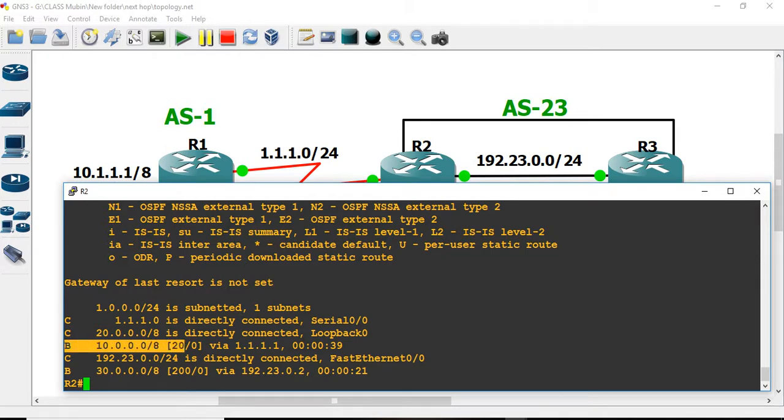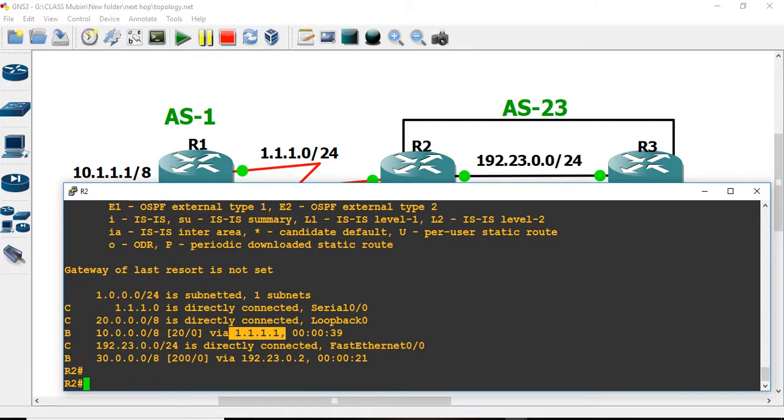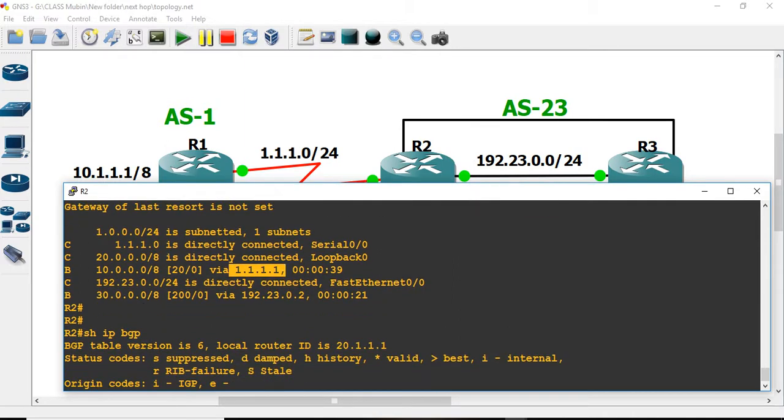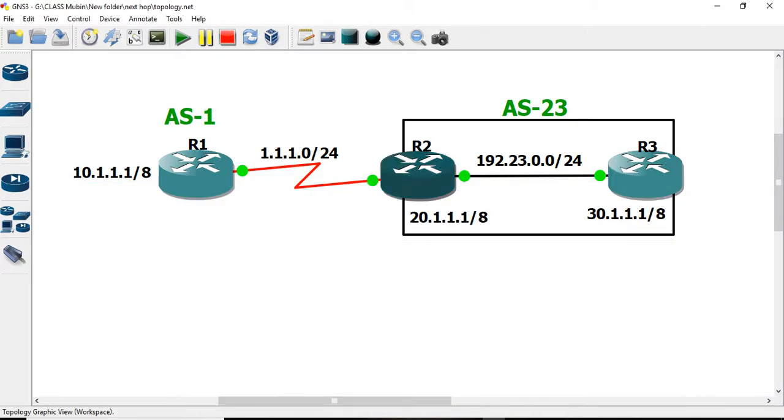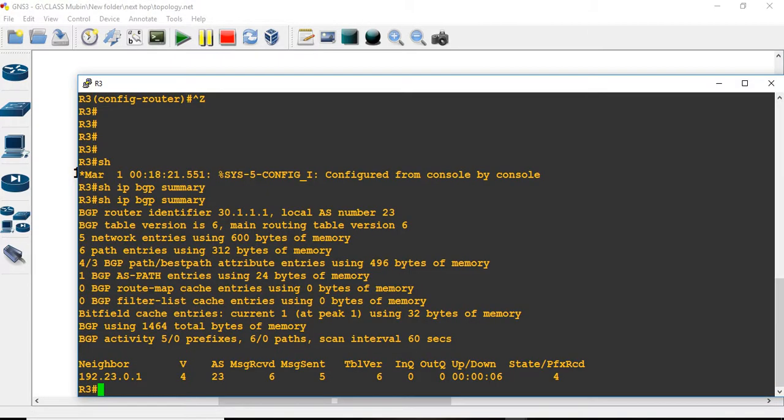R2 is getting routes of R1, R2 is taking the 10 network through the next hop of 1.1.1.1. That is this interface. Let us see the BGP table. Looking at the BGP table, the next hop for R1 is 1.1.1.1. Okay, but R3 will get the update for the 10 network from R2. So that's as per our theory.